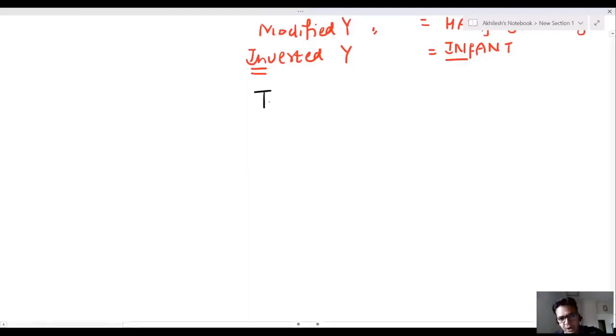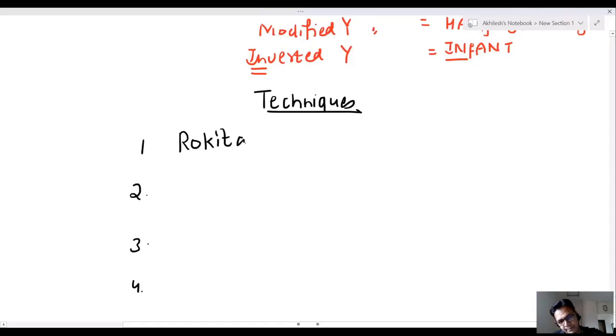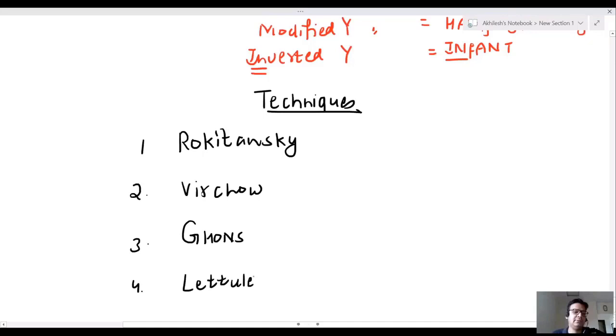Now, sir, what are postmortem techniques? Okay, 4 methods: 1, 2, 3, 4. First is Rokitansky, second is Virchow, third is Gons, fourth is Litul.